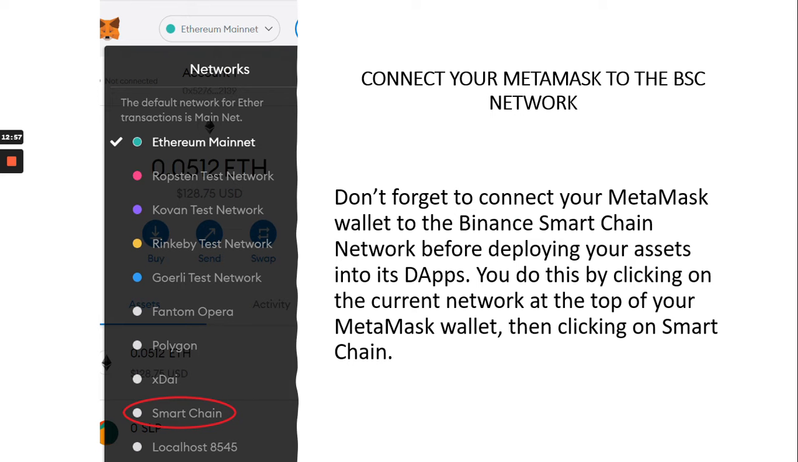And then make sure whenever you're working with anything on the Binance Smart Chain that you change your network. If you're defaulted on Ethereum or some other network, make sure you go down to the drop menu and select the Smart Chain Network. If you go to a website or a dApp and you're on the wrong network, it will not connect your wallet. So make sure you're on the right network.